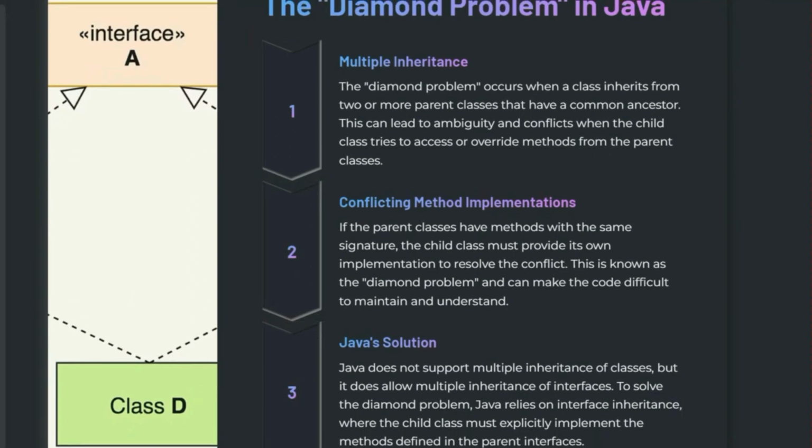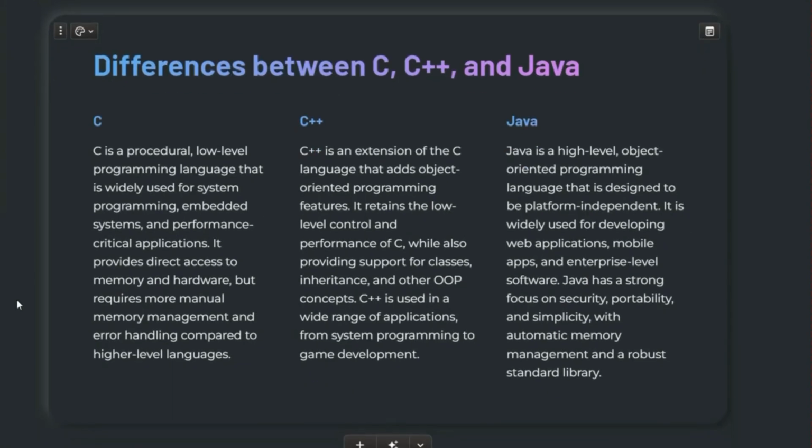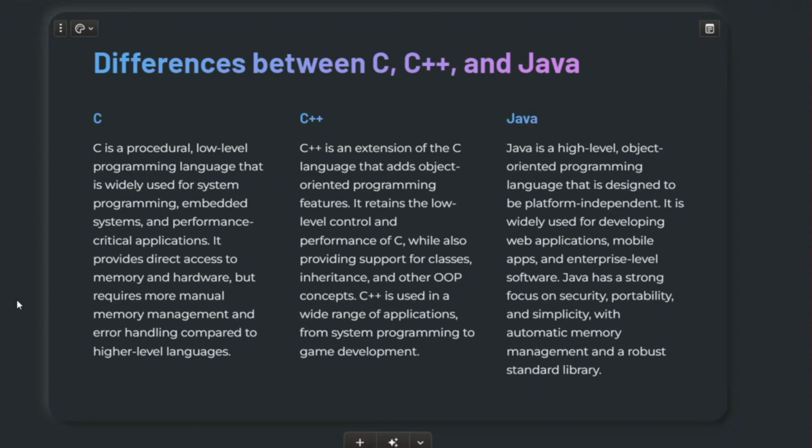Okay. So the next problem is, what's the difference between C, C++, and Java? I'm just giving you the basic information about these. C is a procedural language, C++ is a middle level language, Java is a high level and object oriented programming language. C is mainly used for system programming and C++ is mainly used for system programming and developing game software, and Java is mainly used for security, portability and simplicity while building software, right? And I hope you will add more, right?